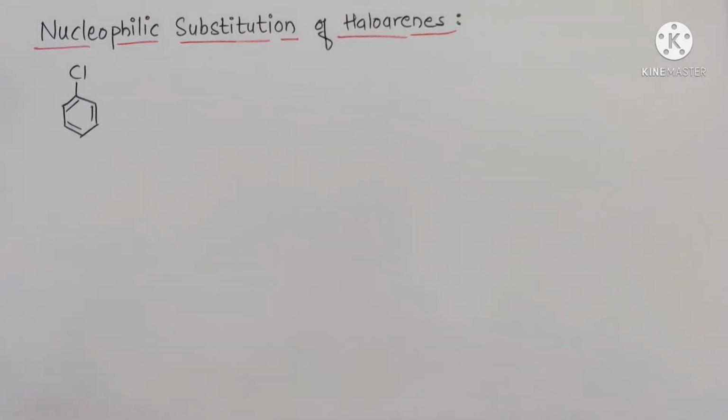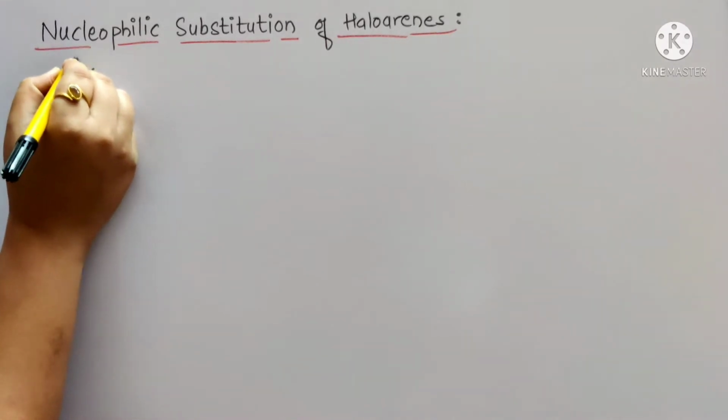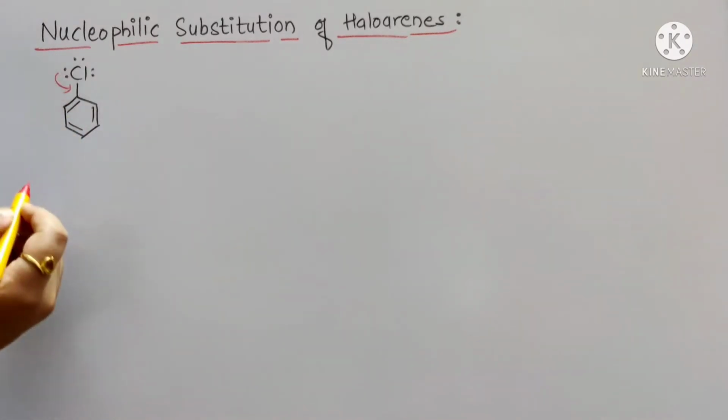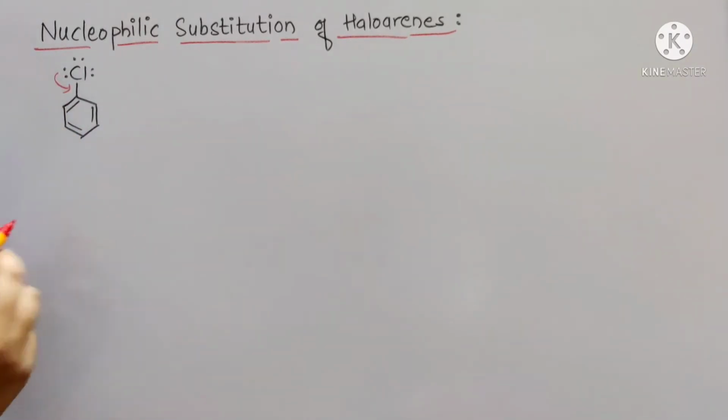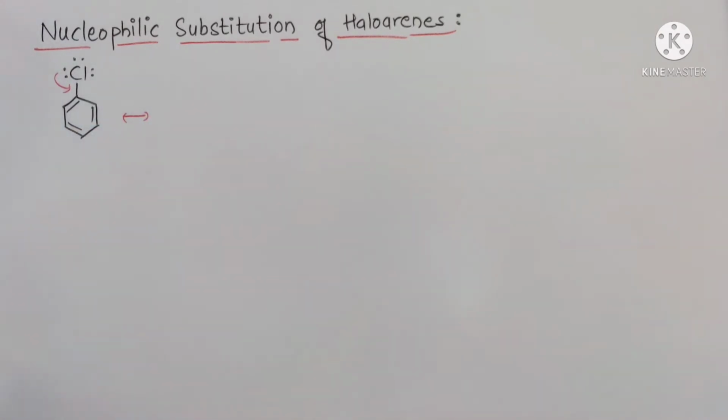One of the lone pairs of electrons of this halogen atom is in conjugation with the pi electrons of the ring. We will mention the lone pair of electrons for the chlorine atom, and one of the lone pairs is in conjugation with the pi electrons of the ring, and it can be shown like this. Next, the resonating structure can be written as,